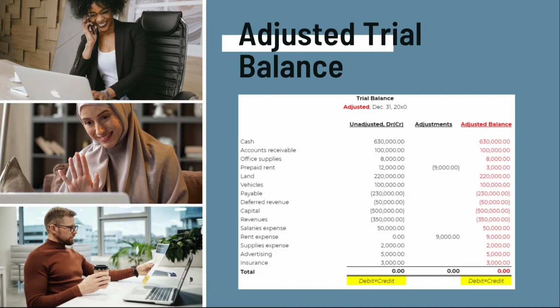Now, basically, this is just the balance after every adjustment has been incorporated in your books. As you can see, the debit and credit should always be equal. But since in this case, we only use one column for both debit and credit balances, if we sum up everything, then it has to be 0, meaning the debit is equal to the credit.